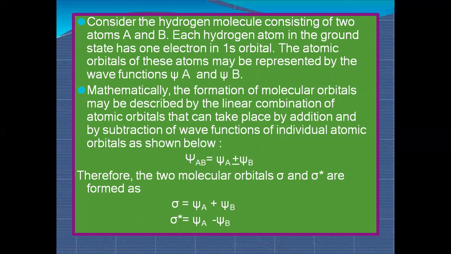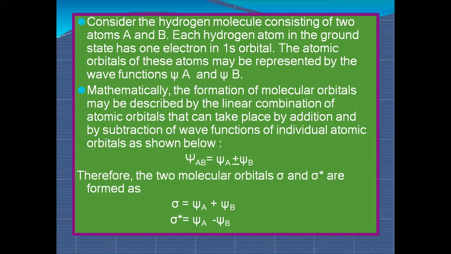So these orbitals are represented around an atom as psi A and psi B. Psi A is the orbital of atom A and psi B is the orbital of atom B. Mathematically, the formation of molecular orbitals may be described by the linear combination of atomic orbitals, which can take place by addition and subtraction of the wave functions of the individual atomic orbitals.